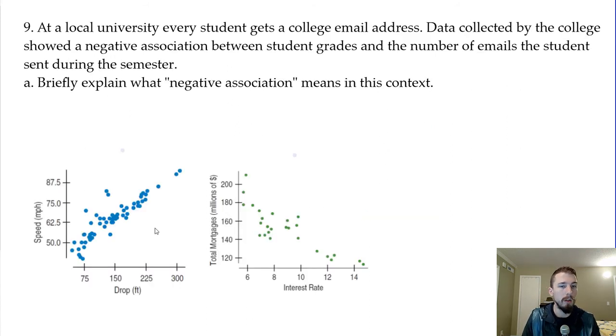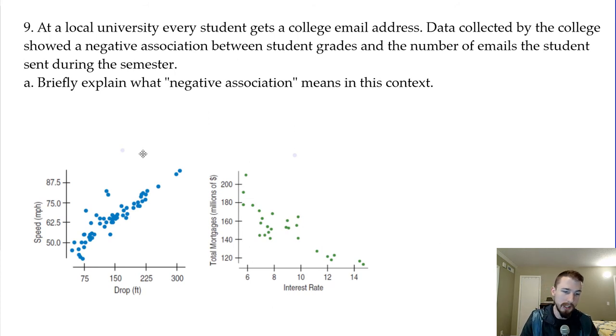All right, at a local university, every student gets a college email address. Data collected by the college showed a negative association between students' grades and the number of emails a student sent during the semester. Briefly explain what a negative association means in this context. So negative association means that as the explanatory variable increases, we expect the response variable to decrease.